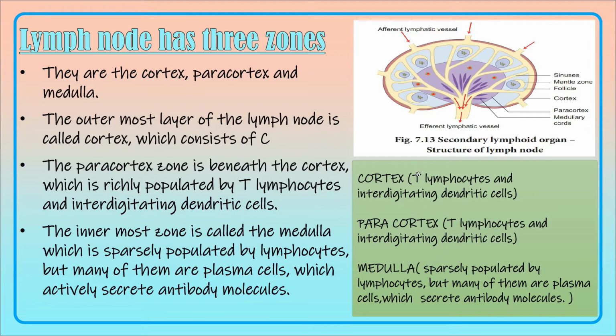The lymph node has three zones. They are the outer cortex, inner to that the paracortex, and the middle region, the medulla. The outer cortex zone consists of T lymphocytes and interdigitating dendritic cells. Similarly, the paracortex, which is inner to the cortex, contains T lymphocytes and dendritic cells. The innermost medullary region is sparsely populated with lymphocytes, but it contains more of the plasma cells which will secrete the antibody molecules for the trapped antigen.